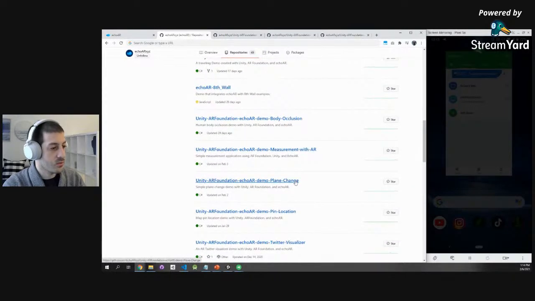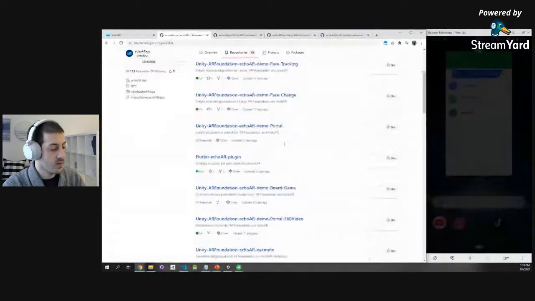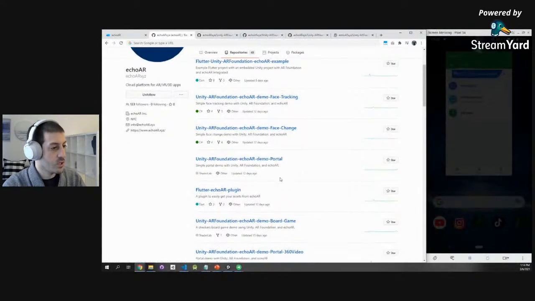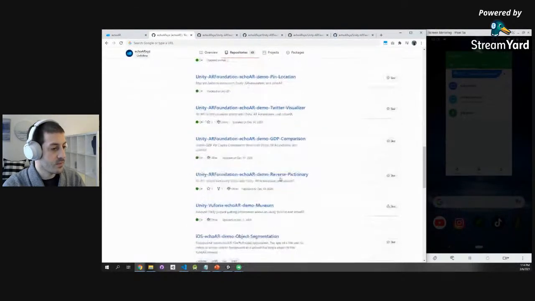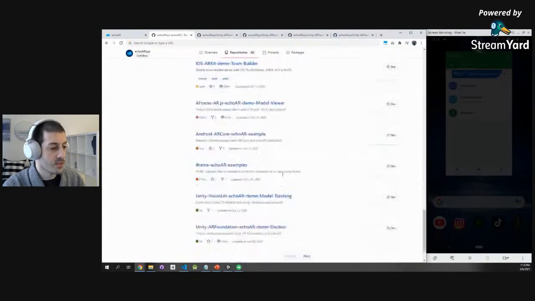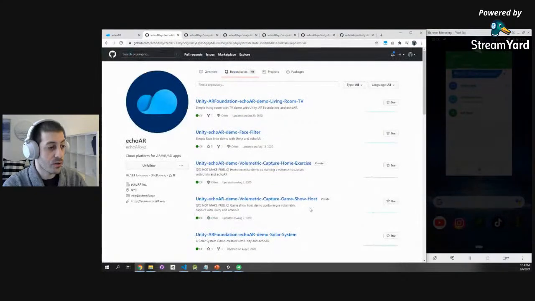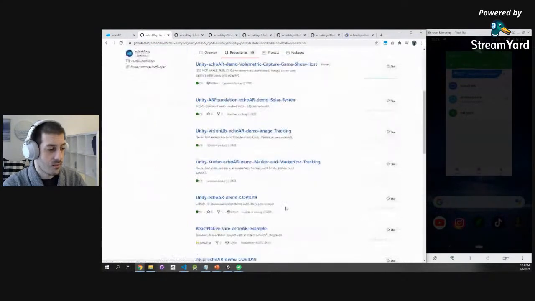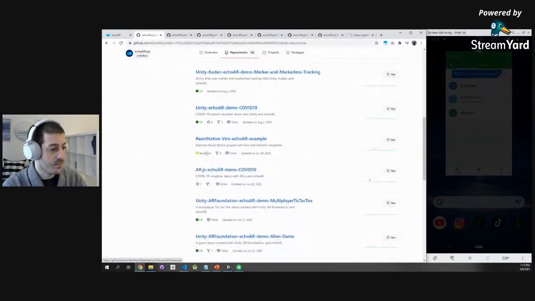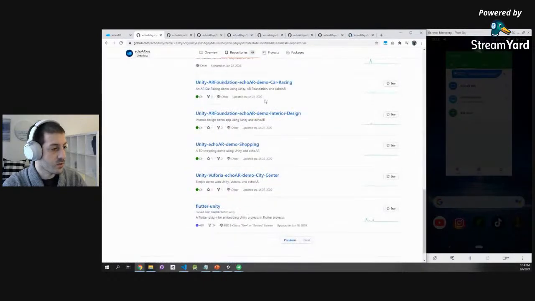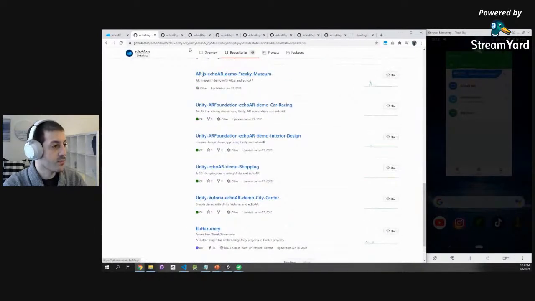And let's do, what else do we have? Let's do face change. There are so many really cool things here that allow you to build applications for AR, VR on so many different use cases. Perfect. So let's open these up and review them together for a sec.